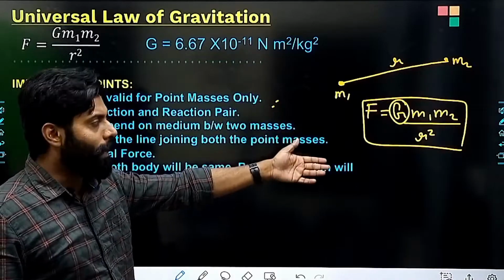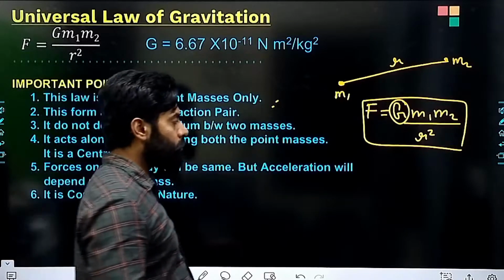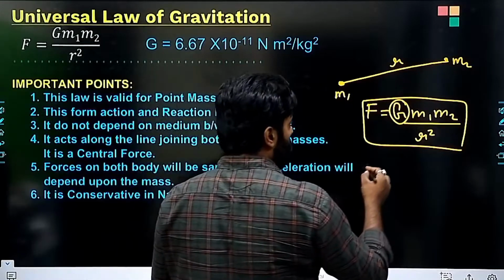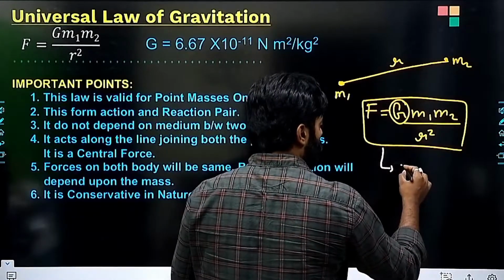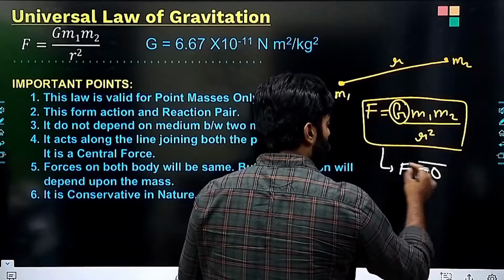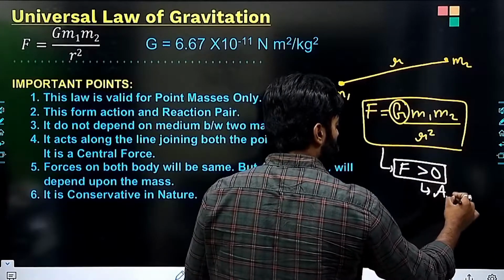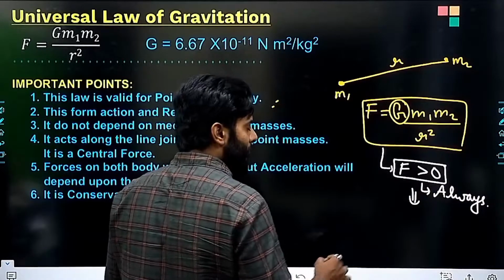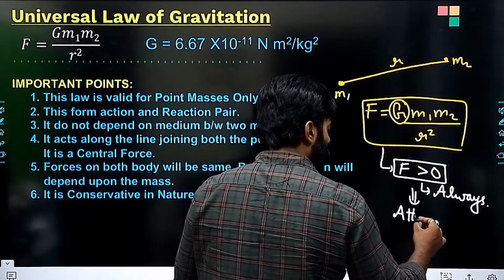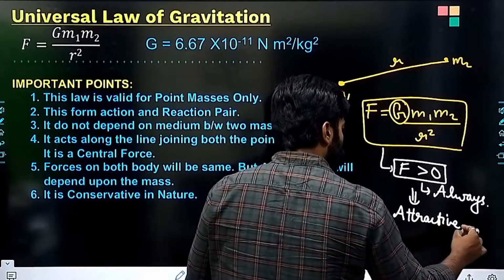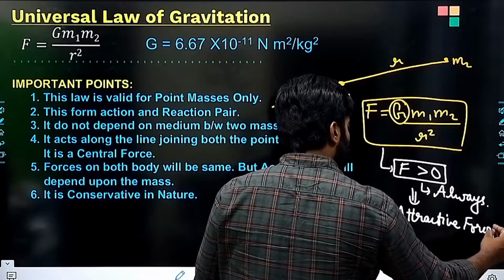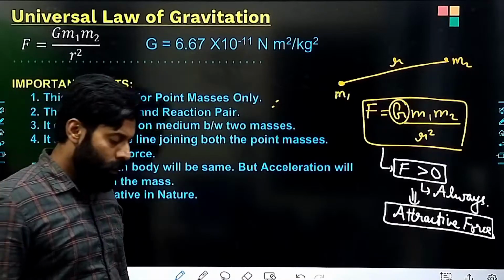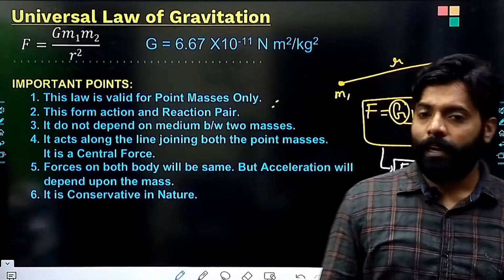Mass is always positive, r square is always positive, so the force we are getting here will always be positive. And when force comes out to be positive, that means this is an attractive force. In case of gravity, the force is always attractive.